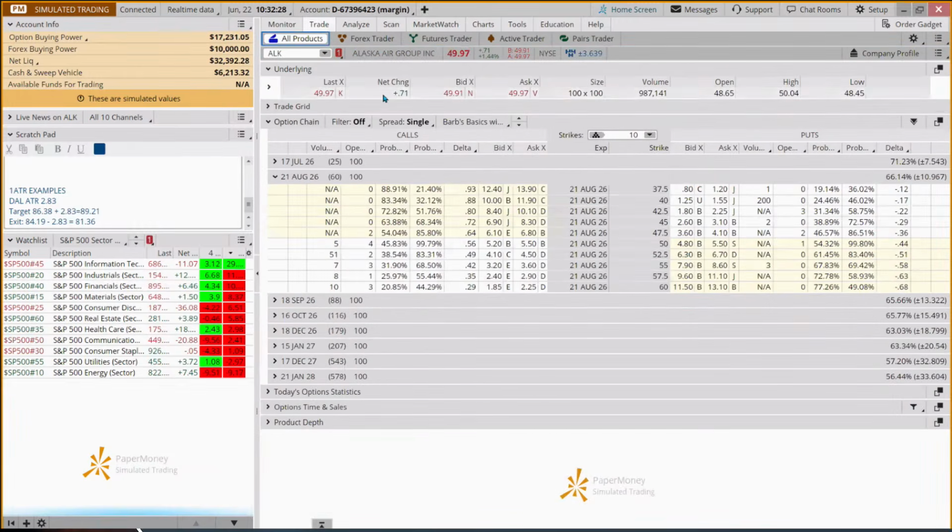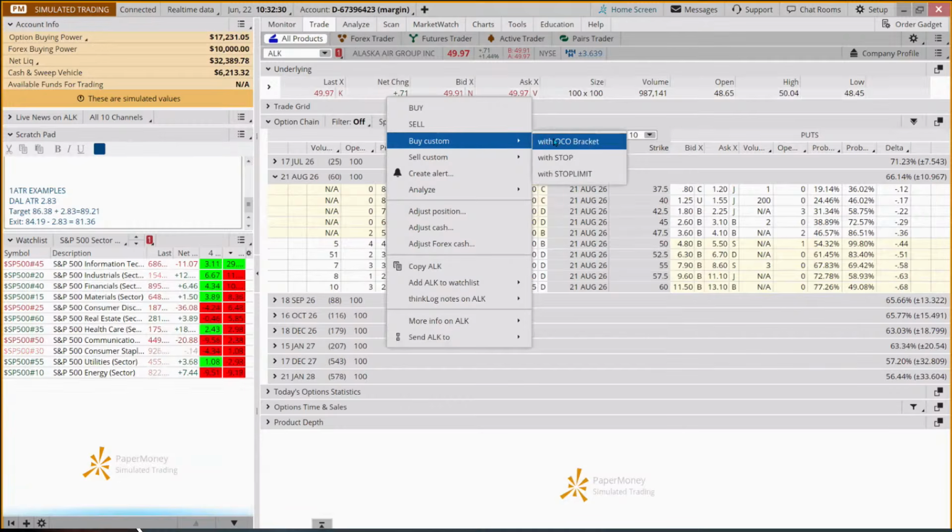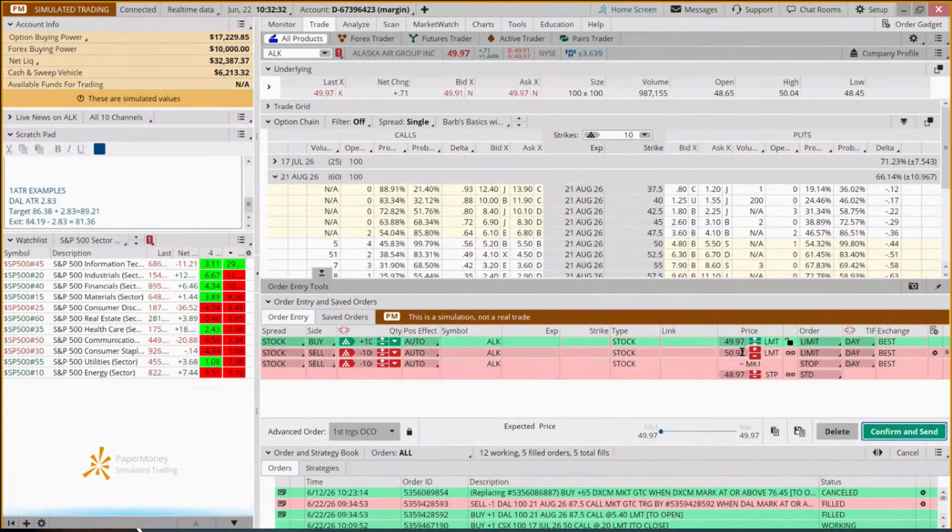So we're going to come here, buy custom with OCO bracket. When it gets to 60, we want out. Or if it comes down to 45.89, we want out.